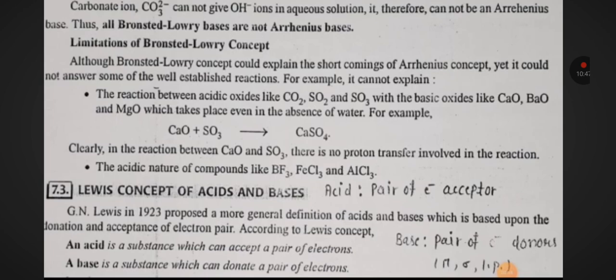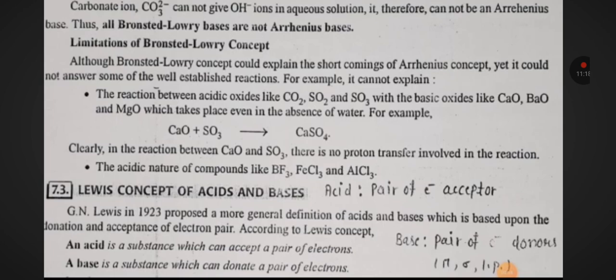CaO plus SO3 will give CaSO4. Clearly, in the reaction between CaO and SO3, there is no proton transfer involved in reaction. The acidic nature of compounds like BF3, FeCl3, AlCl3. Lewis concept of acid and base. G.N. Lewis in 1923 proposed a more general definition of acid and base, which is based upon the donation and acceptance of electron pair.